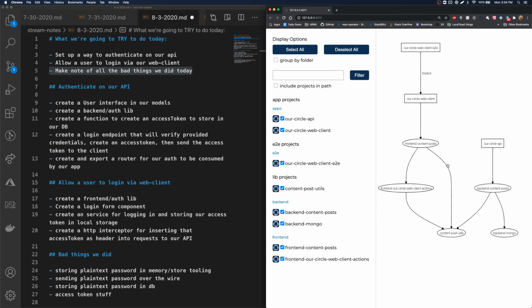Today we're actually going to make a couple new libs in here, one for the front end called auth and one for the back end called auth. And I think the way we'll have it set up after the end of today, until we get into authorization, auth should just be a sibling of this backend contents post for now. And eventually, once we have authorization, which probably won't be today, just because we have so much we're going to try to accomplish today.